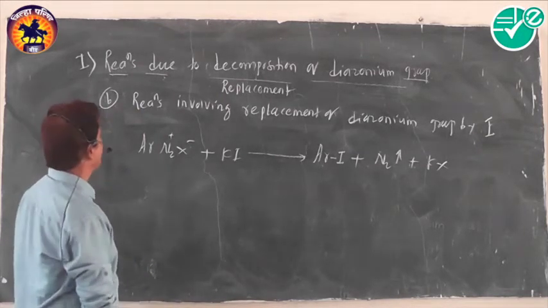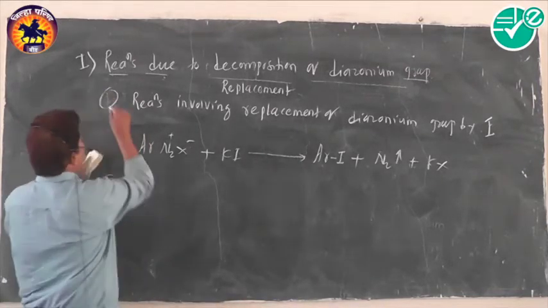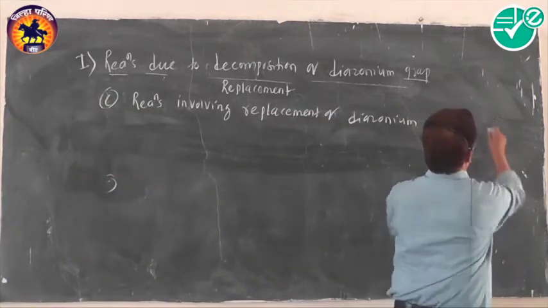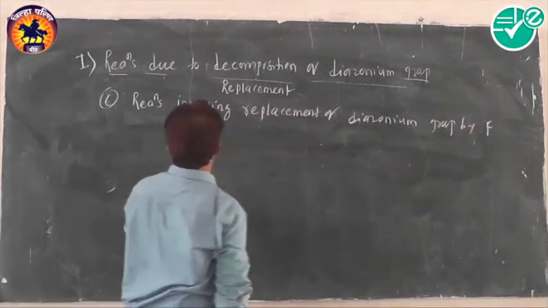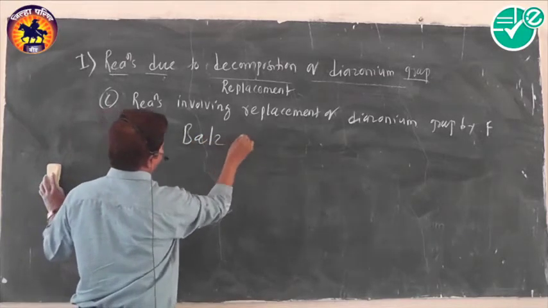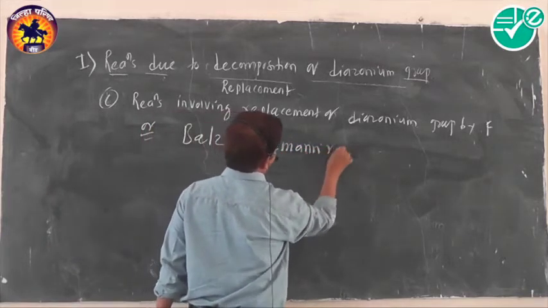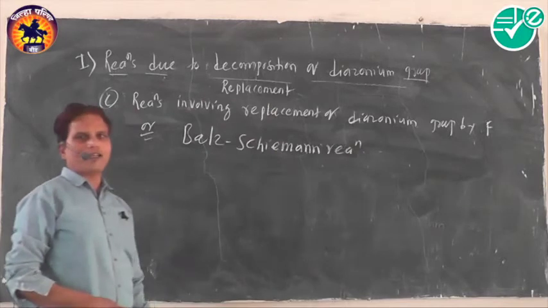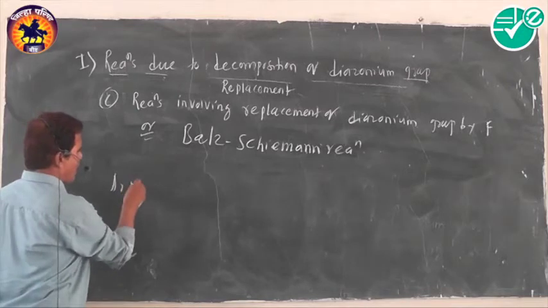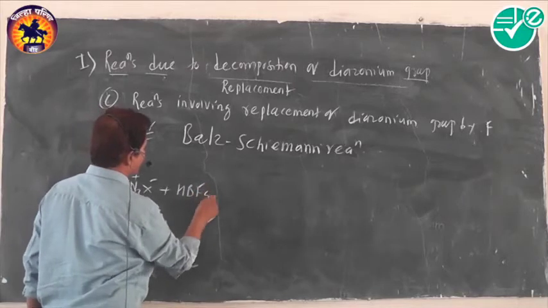Next, reactions involving replacement of diazonium group by fluorine. This is also called the Balz-Schiemann reaction. Which steps are carried out while carrying out the Balz-Schiemann reaction? In this reaction, aryl diazonium salts are first treated with fluoroboric acid, HBF4.